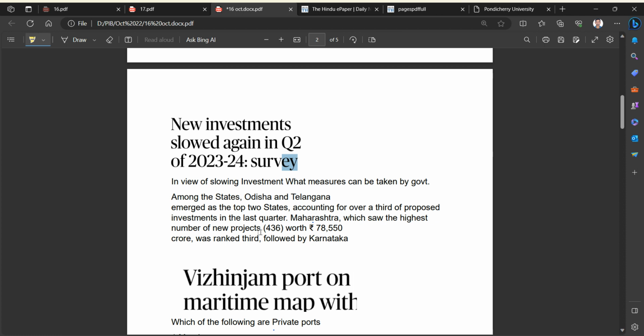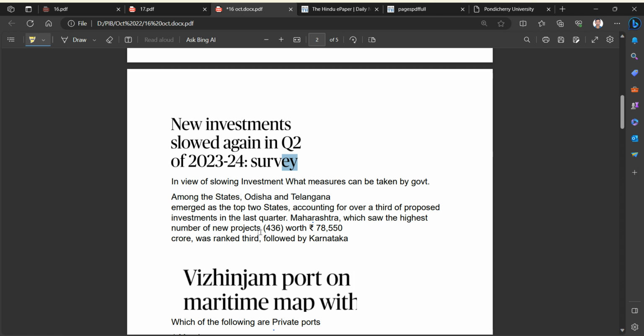We all know that all the states in India want more investment. What measures can be taken? Reducing the electricity tariff, or labor reforms, or skill development, or giving cheaper credit, or faster clearances for establishing a business or manufacturing, like a single window policy. If the same question comes in mains, you should be able to answer it in a very beautiful manner.